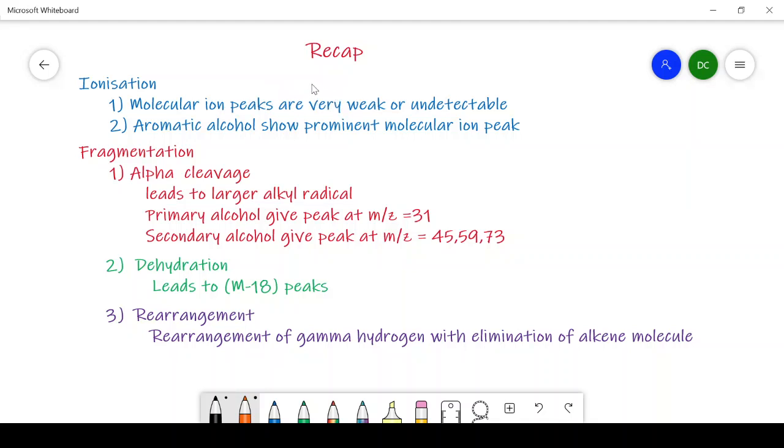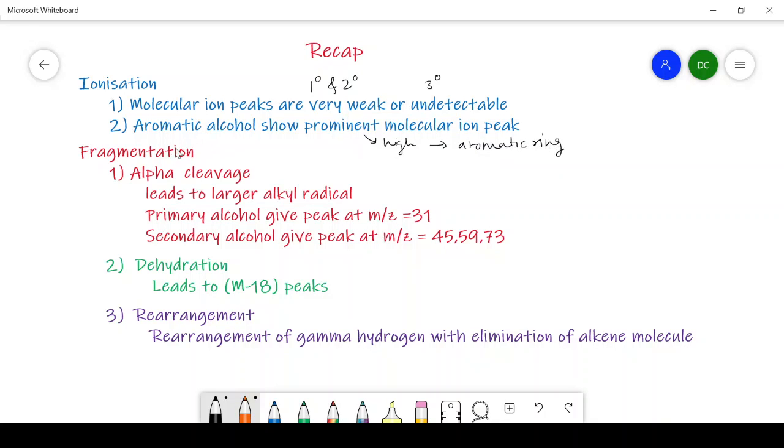They are very weak in case of primary and secondary alcohol, whereas they are undetectable in tertiary alcohol. Whereas in case of aromatic alcohol, they show a prominent molecular ion peak, that is, intensity is high. It is due to the presence of the aromatic ring near the oxygen.